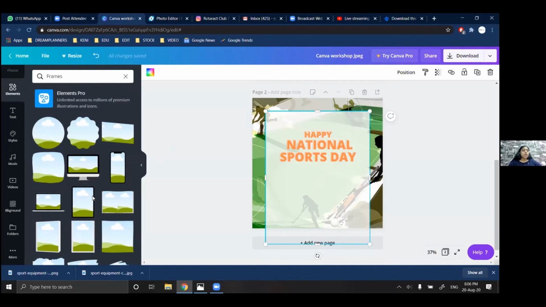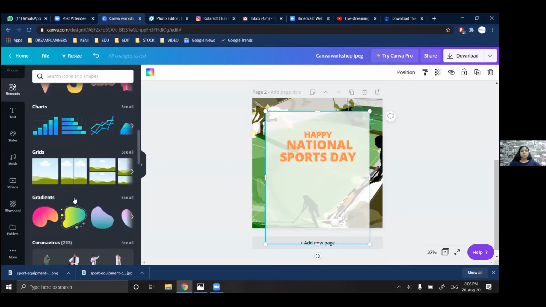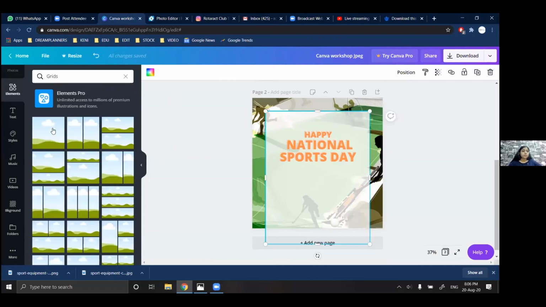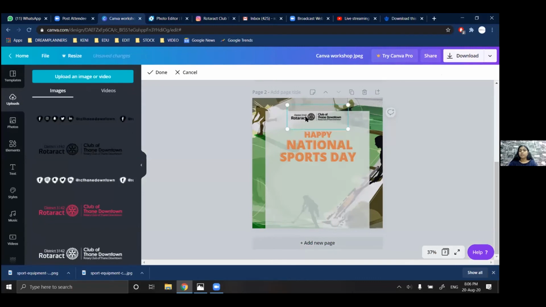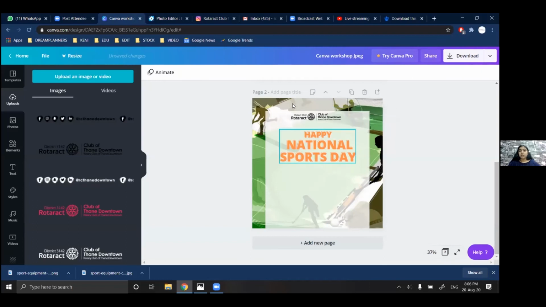And then you have grid options where you can make collages. So I'm just going to add this. I'm going to reduce the size of the JPEG and place it. I'll go to uploads, go to the logo and paste it. I can double click and maximize or minimize it as per my convenience.